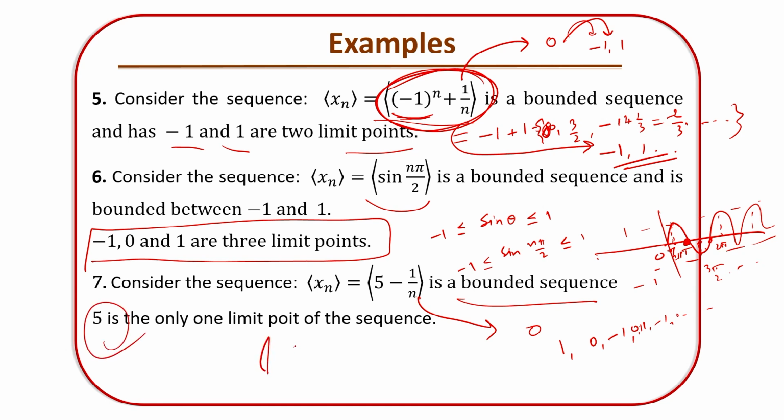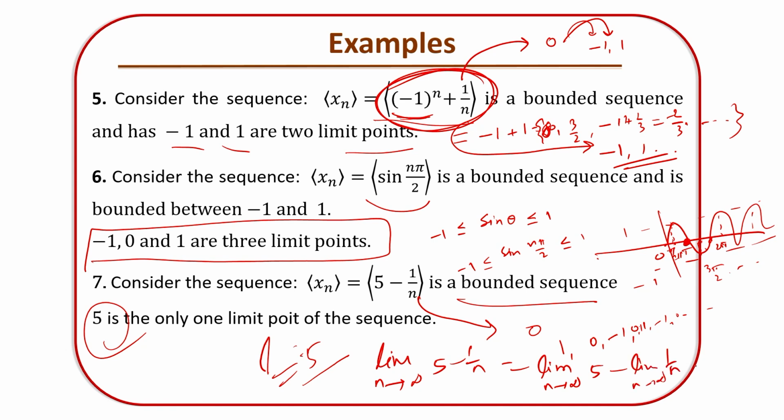So I believe you can also find this limit point as limit n tends to infinity of 5 minus 1 by n, which can be written as limit n tends to infinity of 5 minus limit n tends to infinity of 1 by n. So this will be 5 minus 0 equal to 5.